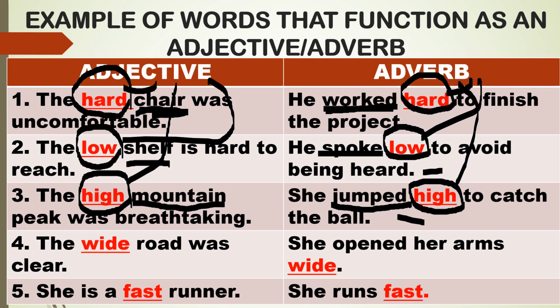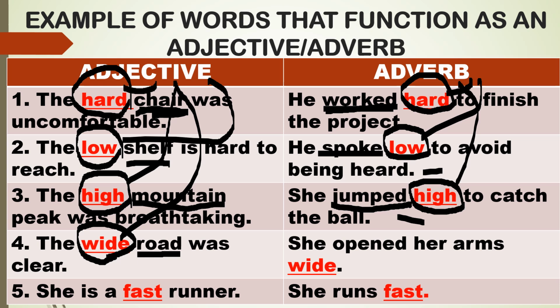Okay? Here, number 4. The wide road was clear. So, in this sentence, we use the describing word wide, and it functions as an adjective because it modifies or describes the word road.